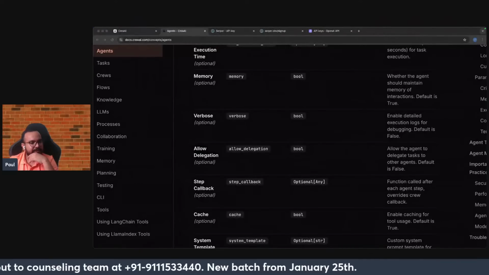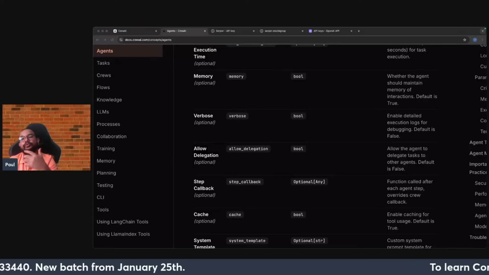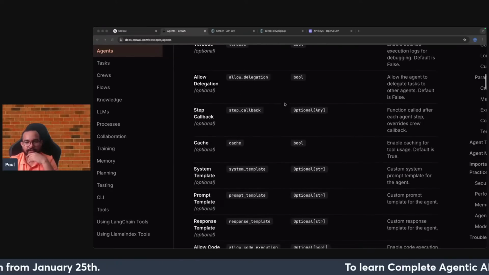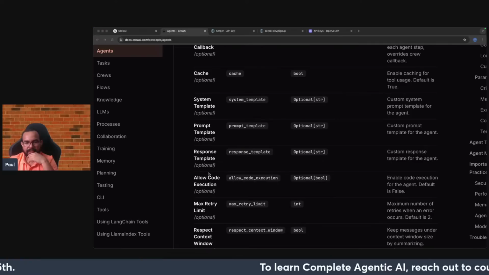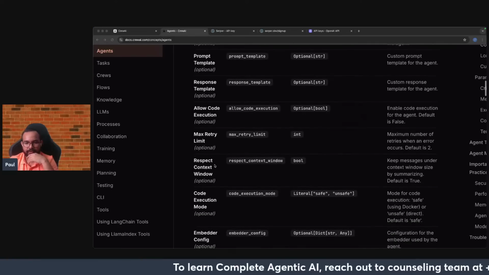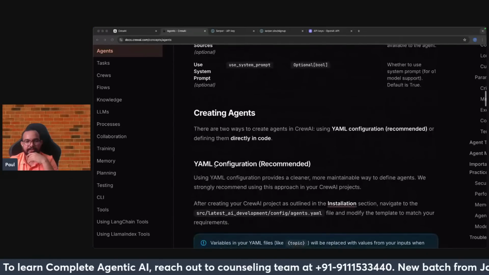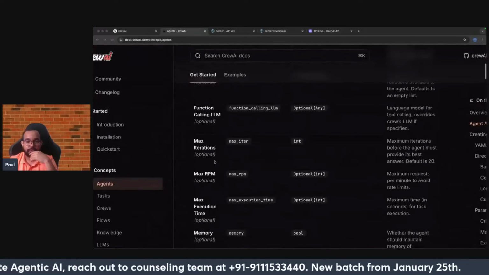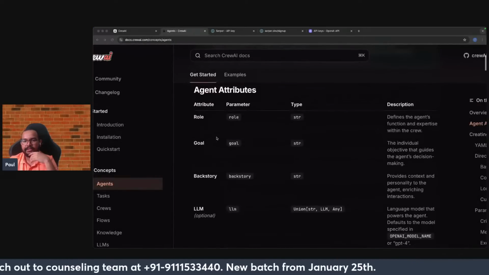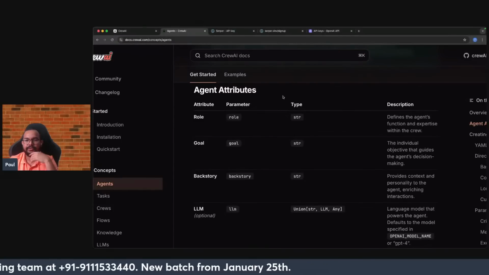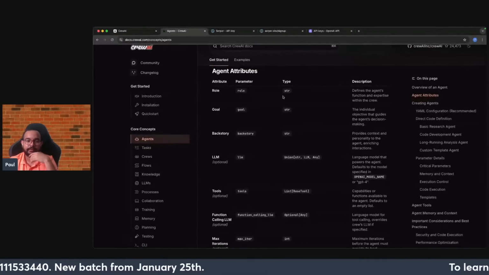Yes, agents can be more than a tool. Sometimes we do create custom tools also. As you can see here, there are multiple types of things like response led. So a lot of things can be configured with respect to agents. That's why I showed you the examples directly, so that it becomes easier and you can jump into the documentation to do any type of changes.